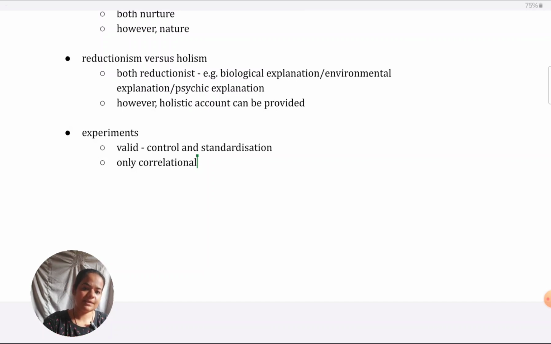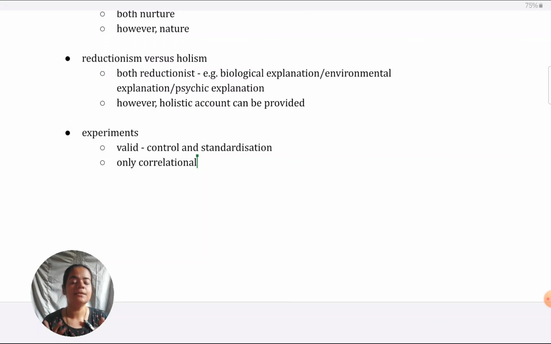In all the points that I'm talking about, I hope you are seeing for every point I have a because statement. This is reductionist because. Experiment use is a strength because. So I always have reasoning for whatever I'm saying, and I have context. If I say that an experiment is valid because they have used BDI and ASQ, that's the context. I'm not just saying in the air it is valid, I'm giving examples of what is valid.